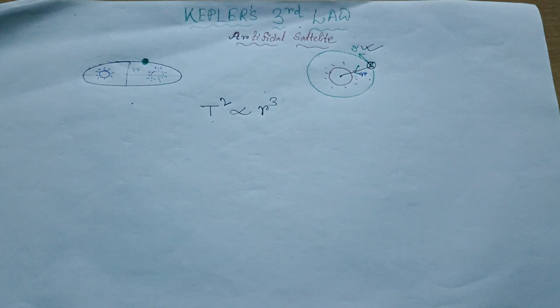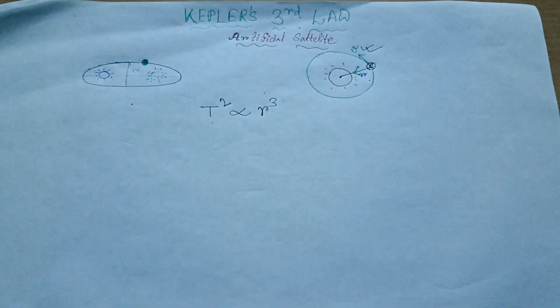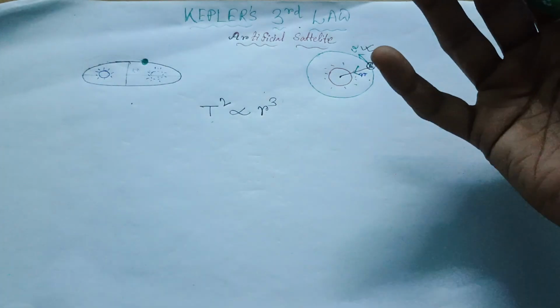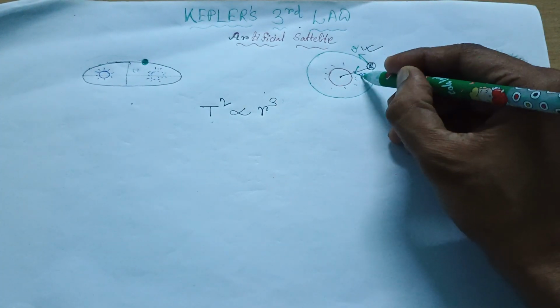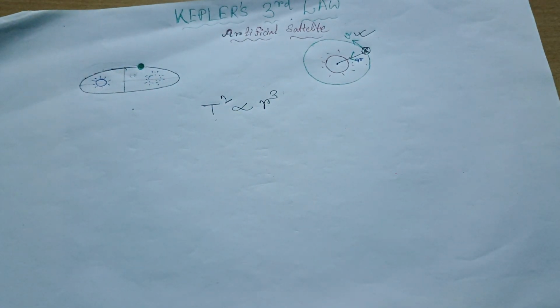Now I am not calling it centripetal or centrifugal, I am just calling them the inward and outward force. So here, what will be the inward force? The inward force will be the attraction force, and in gravitation, what is the attraction force here? That's the gravitation force, right? So the inward force should be the gravitation force. So I'm writing the gravitation force.